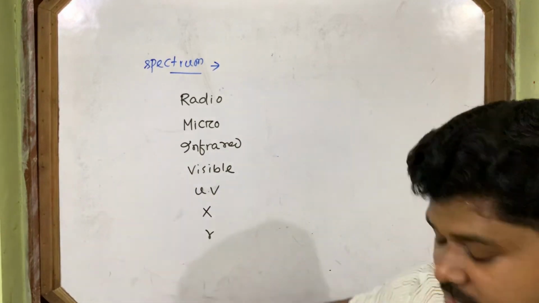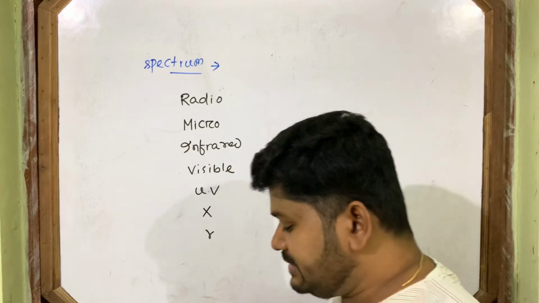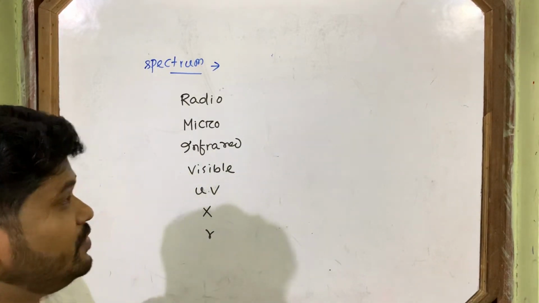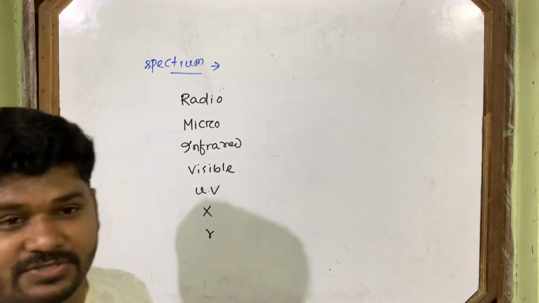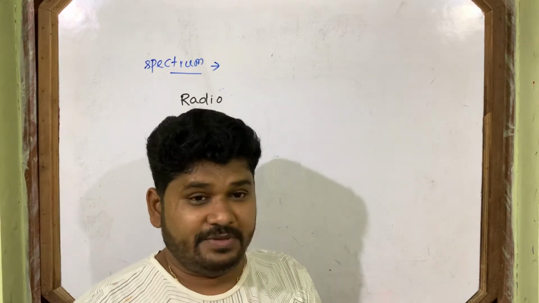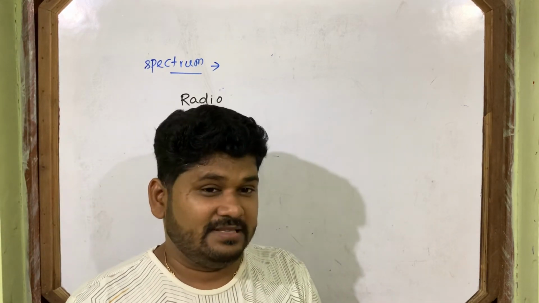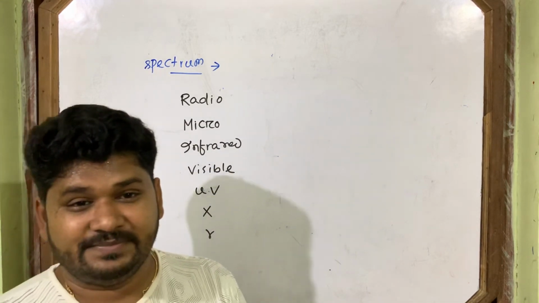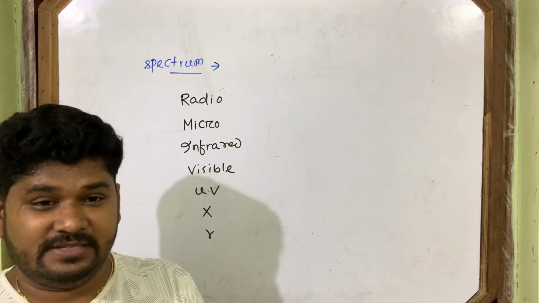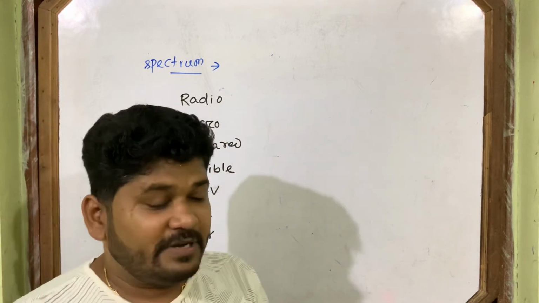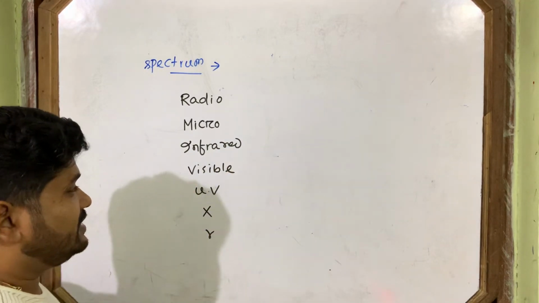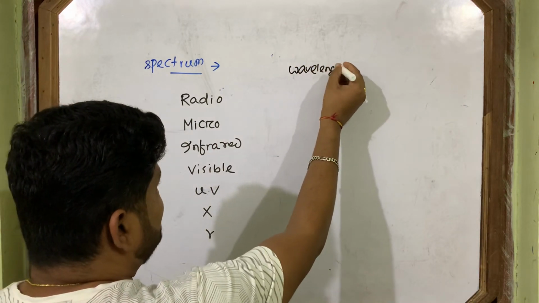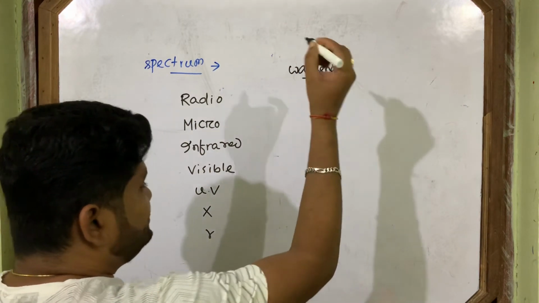But what you have to remember from this spectrum part, which comes in the exam: you have to remember their wavelength range. Nobody can help you to remember this. You have to mug up the wavelength range. If you remember the wavelength range, then automatically you can find the frequency range.